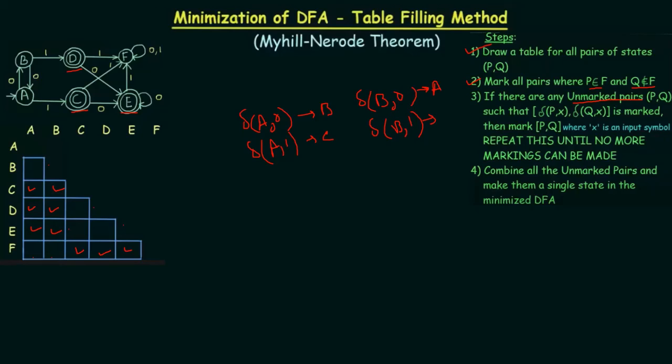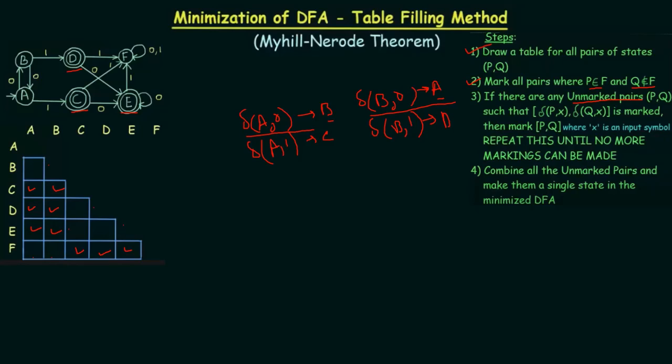D. So now we have got these 4 transitions. Now we need to look for each of the transitions. For these 2 transitions, we are getting B and A. So is B and A marked? No, it is not marked. So you can leave it.